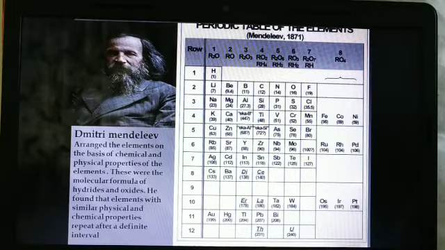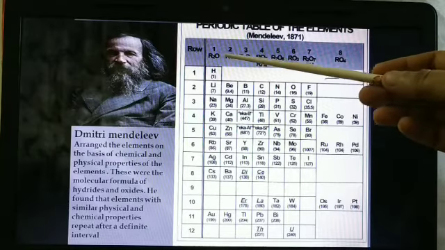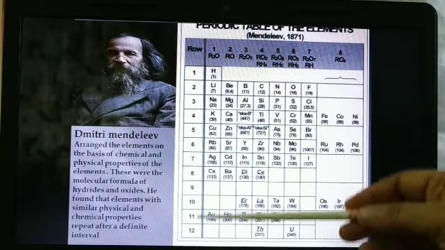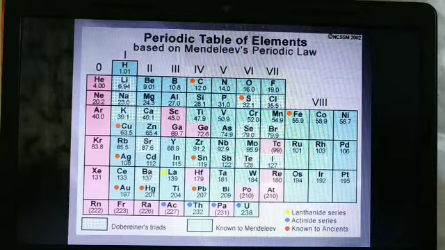He also called those groups and periods. He has given 8 groups and 12 periods here. Okay, so these were further used for the further scientist. This is the periodic table of Mendeleev, the same thing.